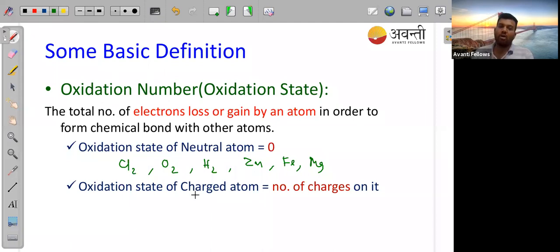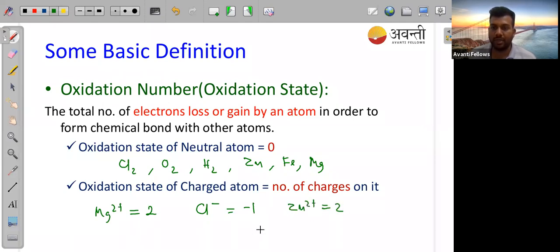Next, the oxidation number of a charged atom is equal to the number of charge on it. So if you take Mg2 plus, the oxidation number will be 2. If you take Cl minus, the oxidation number will be -1. If you take zinc 2 plus, in this case the oxidation number will be 2. If you take oxygen O2 minus, then the oxidation number is -2. So according to the charge present on top, that will be the oxidation number for charged atoms.